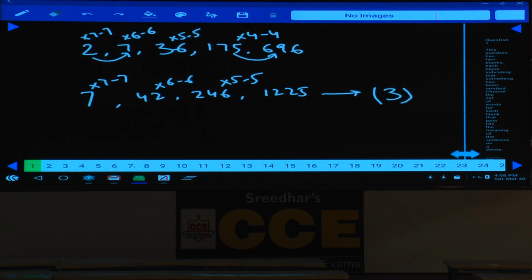The pattern is into 7 minus 7, into 6 minus 6, into 5 minus 5, into 4 minus 4, and so on. But as the question asks only for the number in the place of C, we have stopped here itself. And this is about question number 62.